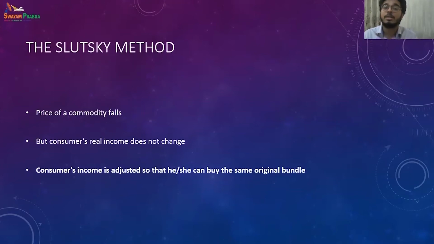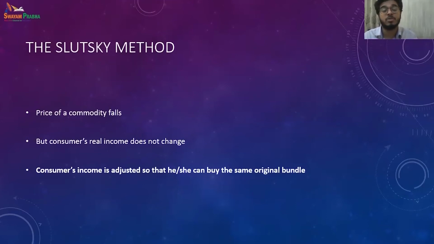So the Slutsky method is different from the Hicksian method only in one way: over here also the price is falling, and the consumer's real income still does not change, and we are trying to keep it fixed.